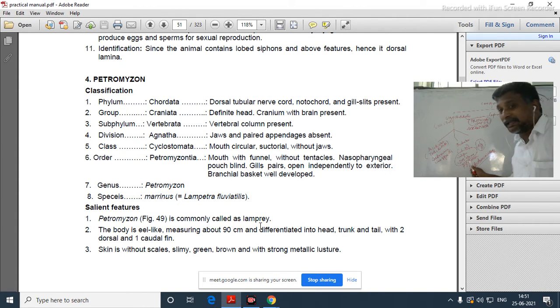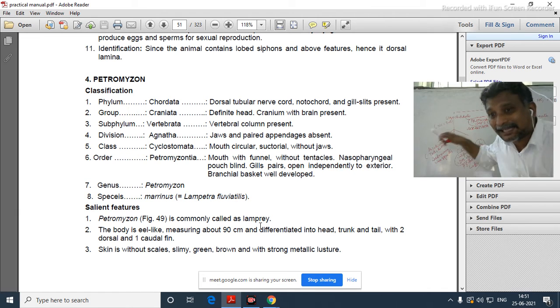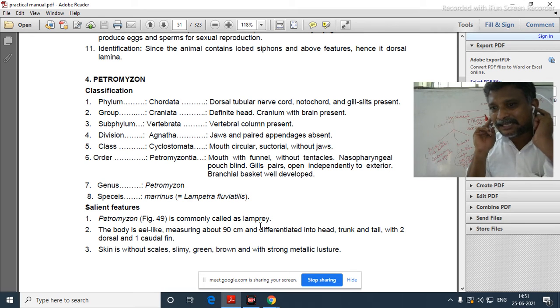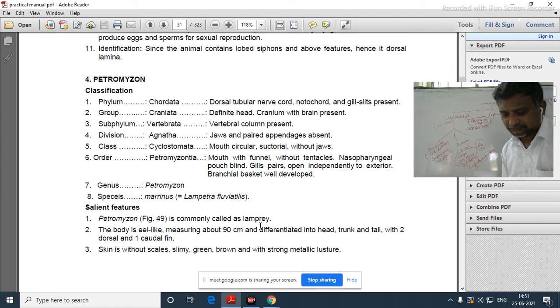So Pyrozoma belongs to Urochordata, especially to the class Thalliaceae. The name of the class here is Thalliaceae. In Thalliaceae, Pyrozoma, Salpa and Doliola, all these three are there. First, these two, Salpa and Doliola, will have circular muscles and are good examples for alternative generation. And Pyrozoma is a good example for bioluminescence.